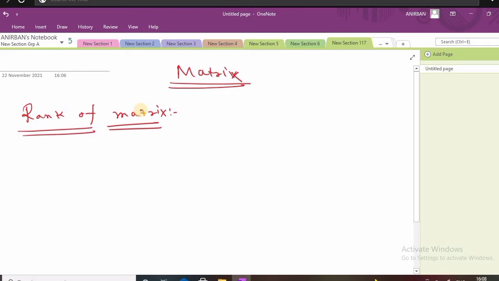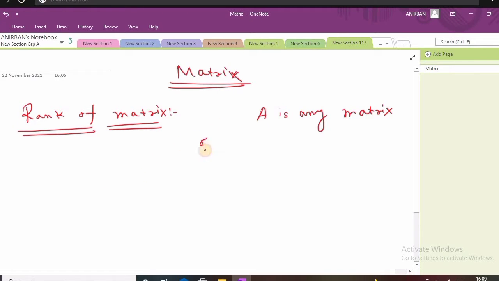Okay, so suppose there is a matrix. If there is any matrix, that is A is any matrix, and it is the matrix of type, suppose M cross N. Okay, so what do you mean by M cross N?